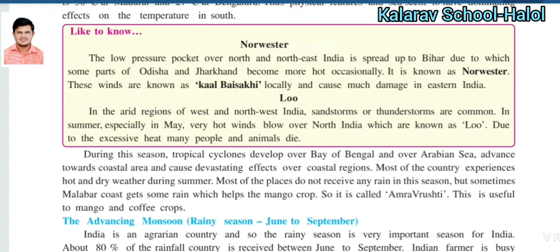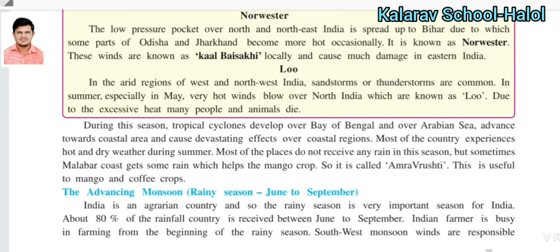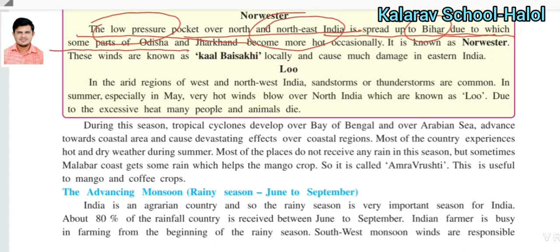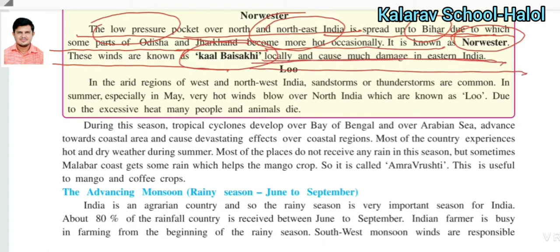After that, the nor'wester. The nor'wester is a low pressure pocket over north and northeast India, spread up to Bihar, due to which some parts of Odisha and Jharkhand occasionally get storms; this is called a nor'wester. These winds are known locally as the Kal Bisakhi in Eastern India.